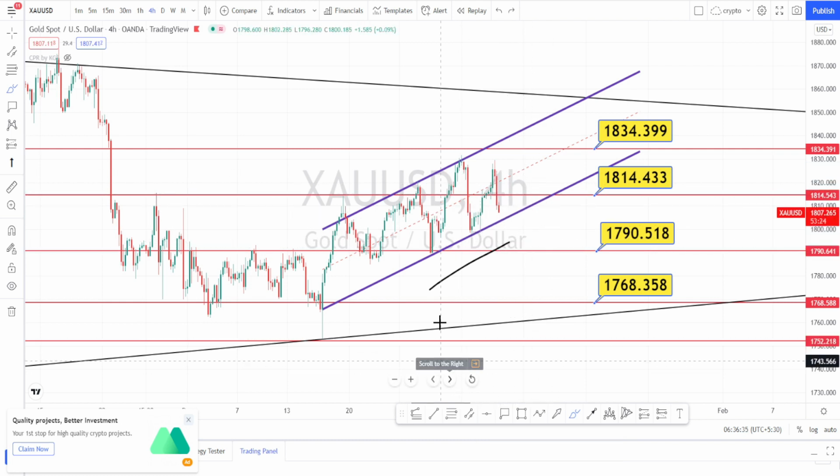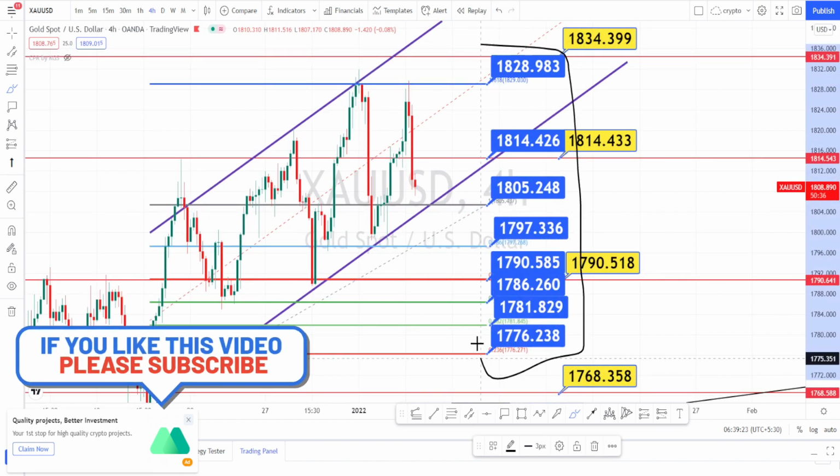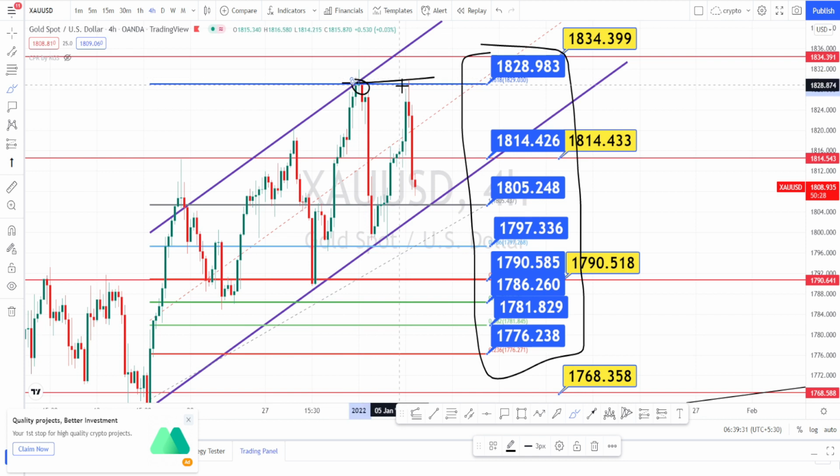Let us mark the support and resistance levels. So the values marked in the blue color are the support and resistance levels in 4 hours time frame. Currently market doesn't look bullish. It is on a retracement for now. Only if it breaks this level of 1828, the bullish trend will start. I am expecting the market to break this channel pattern and fall further.